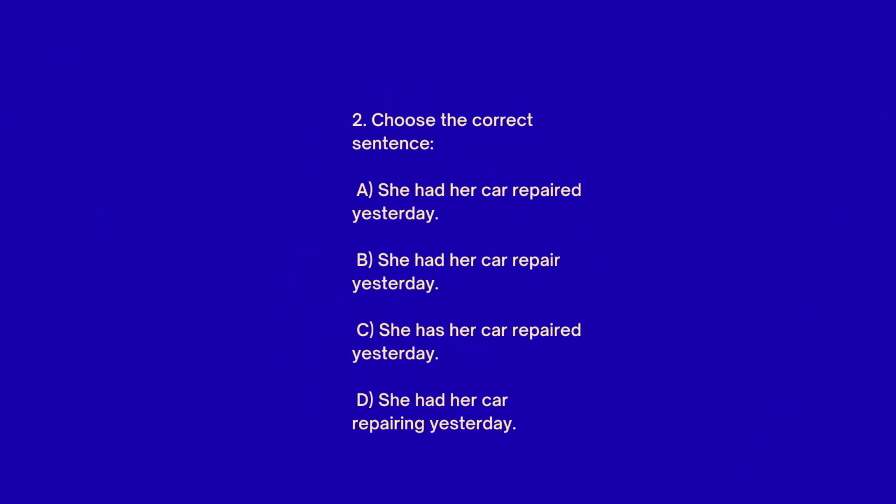2. Choose the correct sentence. A. She had her car repaired yesterday. B. She had her car repaired yesterday. C. She has her car repaired yesterday. D. She had her car repairing yesterday. The answer is A. She had her car repaired yesterday.